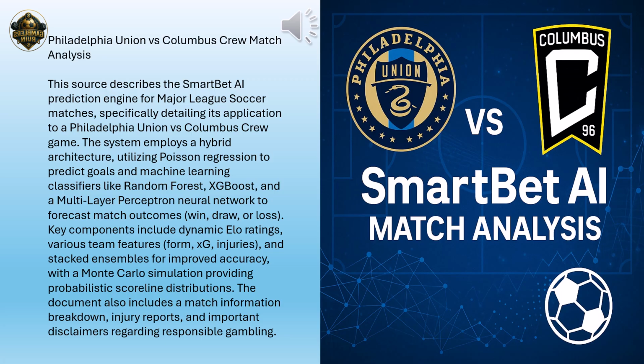How is that different from our forest of trees? XGBoost, which stands for extreme gradient boosting, is another very powerful machine learning method that also uses decision trees. Okay, more trees. More trees, but built differently. Unlike random forest, where the trees are built more or less independently, XGBoost builds them sequentially. Each new tree specifically tries to correct the mistakes made by the trees that came before it. So it learns from errors as it goes.